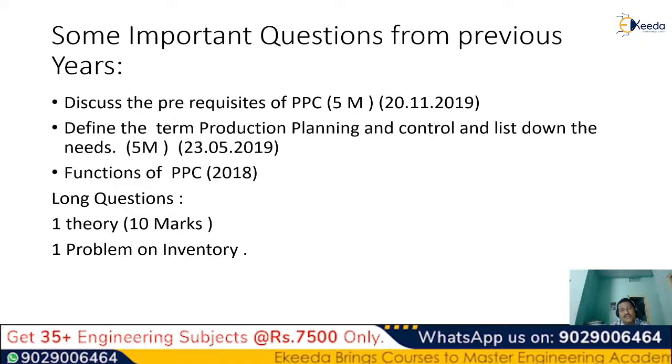Okay, so generally what can we assume or predict from this first unit? We can predict that there will be one theory question of 10 marks and one problem on inventory.